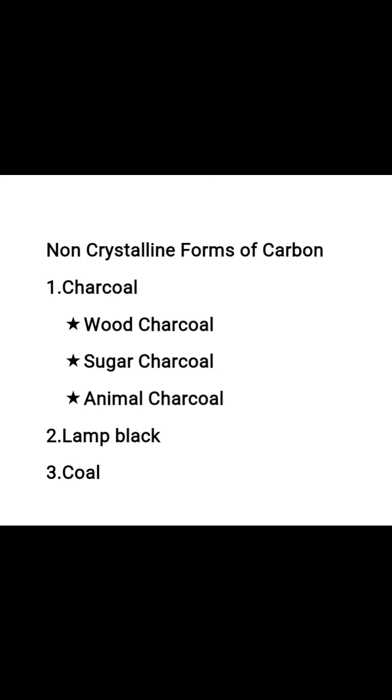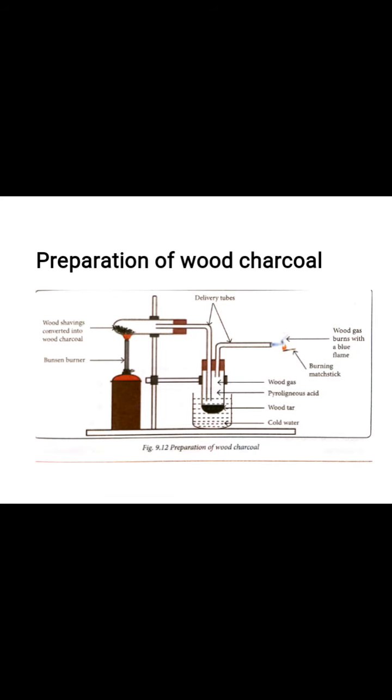Charcoal. Charcoal is a black, porous, soft and brittle solid which is present in several varieties. Every variety is named after the source from which it is obtained, like wood charcoal, sugar charcoal, animal charcoal, etc. So first one is wood charcoal. Wood charcoal is prepared by the destructive distillation of wood. Destructive distillation is the process of heating organic substances in the absence of air.